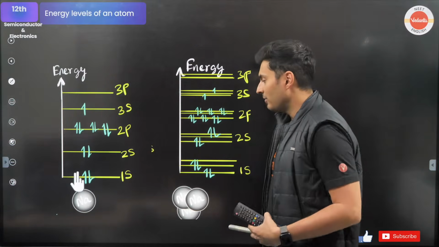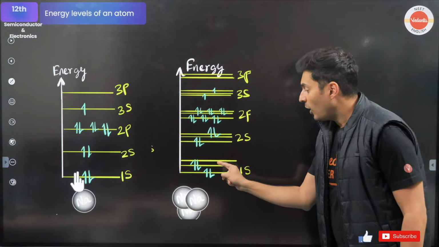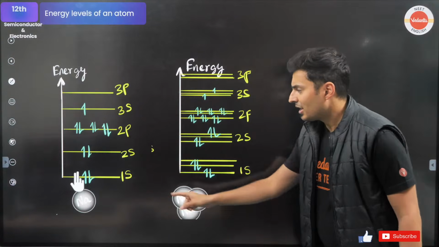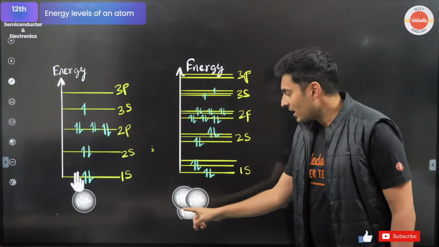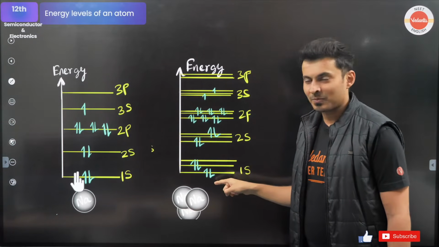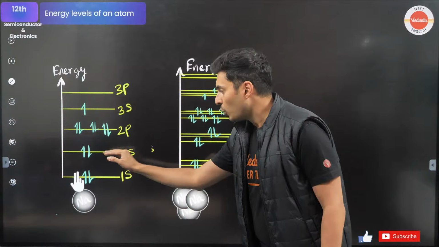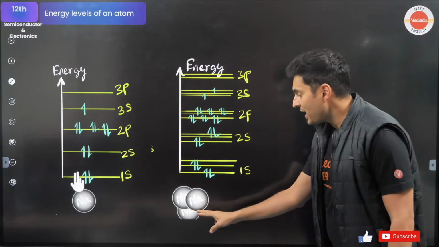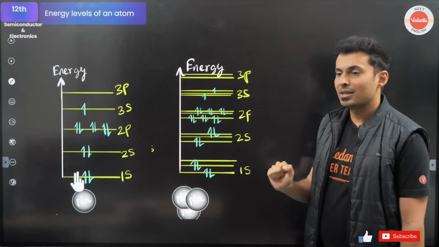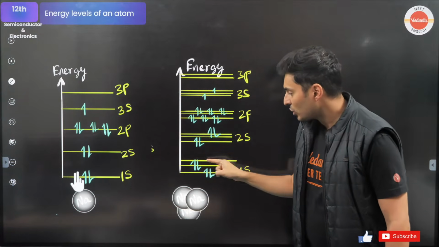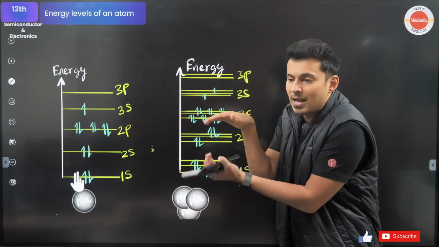So they will interact with each other, and they will form new energy levels. Instead of one line for 1s, if there are 3 atoms, there will be 3 lines. If there was one atom which had a 2s energy level, if there are 3 atoms, there will be 3 lines for the 2s energy level. Because there are 3 atoms interacting, 3 lines for each orbital have come. Do you see that splitting has happened?